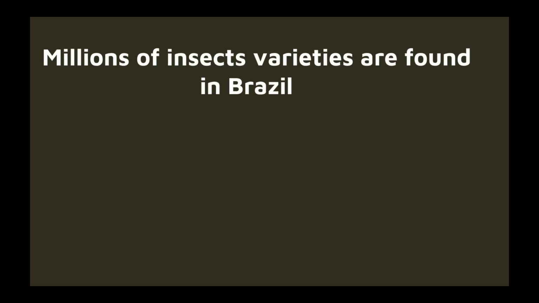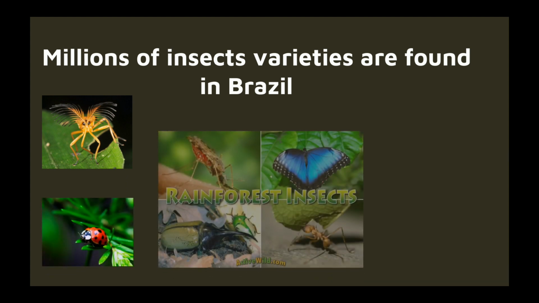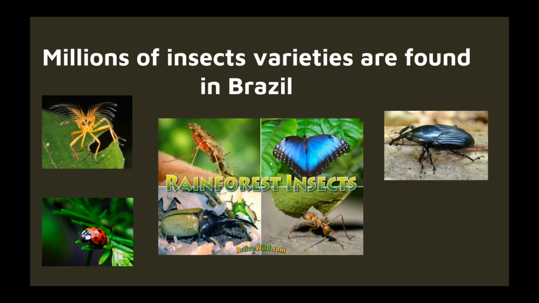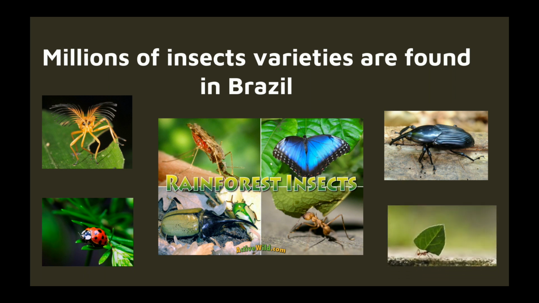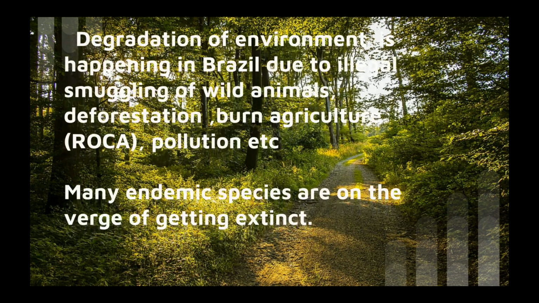Insects. Because of evergreen forest, grassland, dense vegetation, hot and humid climate, Brazil has become a favorable ground for insects to breed. So we find millions of insect varieties over here. Degradation of environment is happening in Brazil due to illegal smuggling of wildlife, deforestation, that is cutting of the forest, burn agriculture which is called roca, pollution, etc.